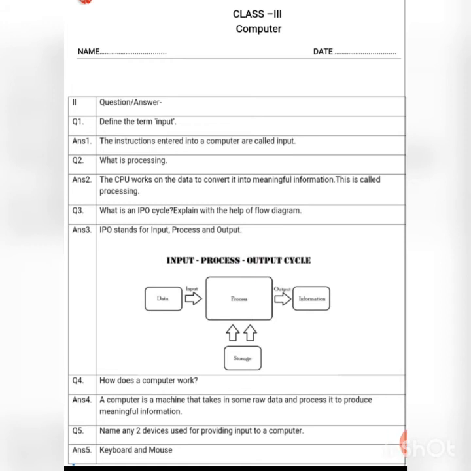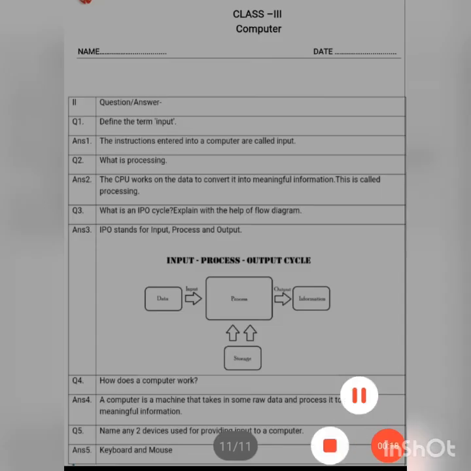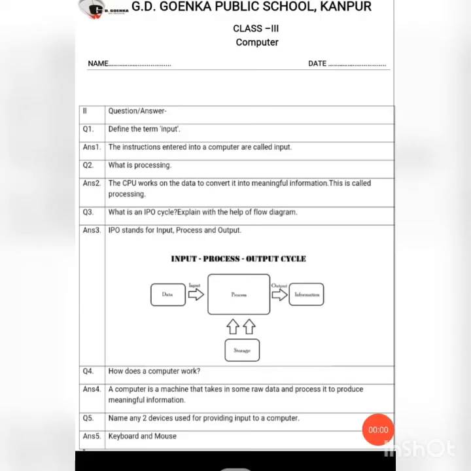How does a computer work? A computer is a machine that takes in some raw data and processes it to produce meaningful information. It takes in data through the help of input devices, it processes it and it gives us the output, that is the meaningful information. Name any 2 devices used for providing input to a computer. You can write any input devices, but I have mentioned here keyboard and mouse.